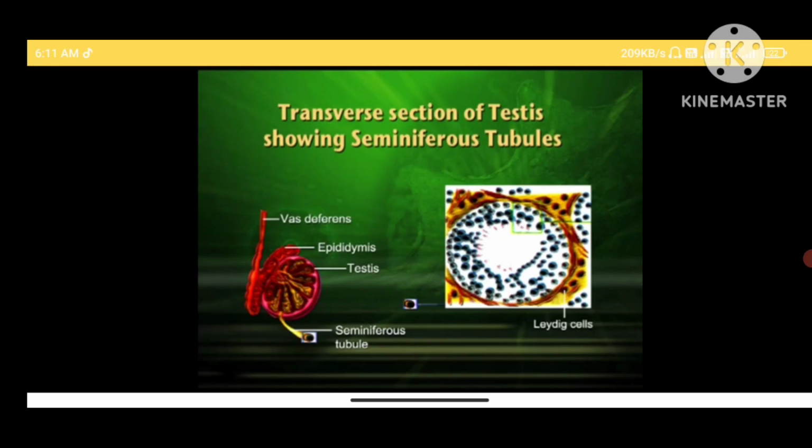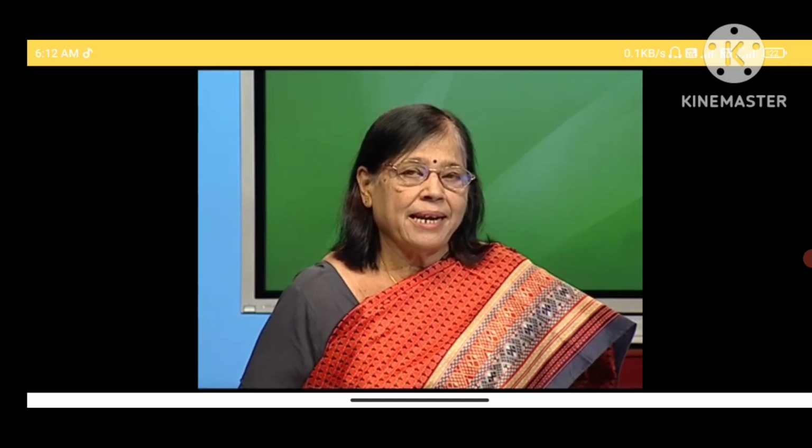On the right side, you can see an enlarged portion of a seminiferous tubule showing developing germ cells and Sertoli cells, and in the interstitial spaces you can see interstitial cells or Leydig cells, which are the source of the male hormone called testosterone. The germ cells will develop into sperm. The Sertoli cells will provide nutrition and protection, and Leydig cells will provide the male hormone.